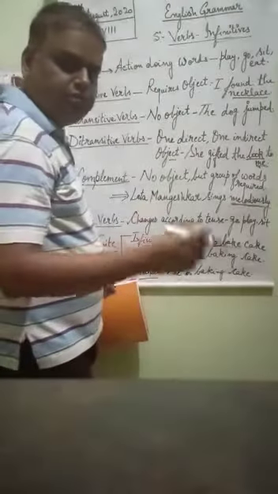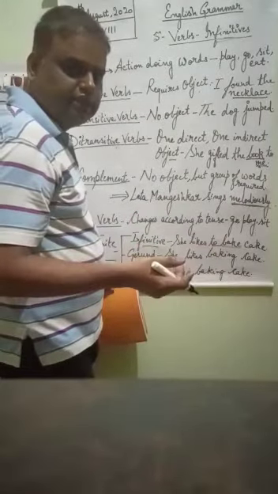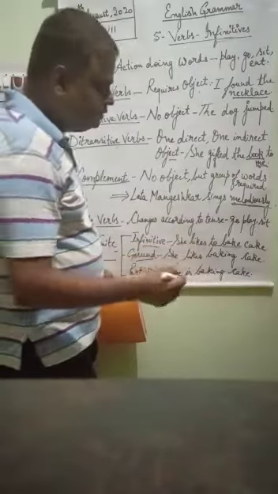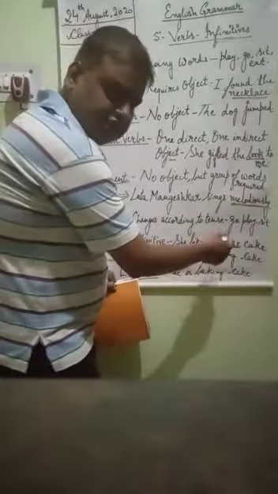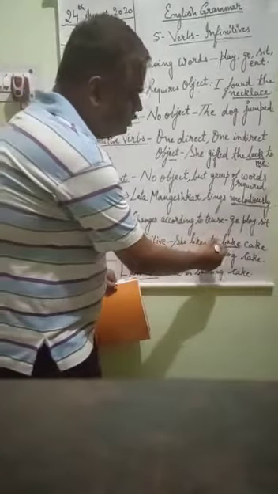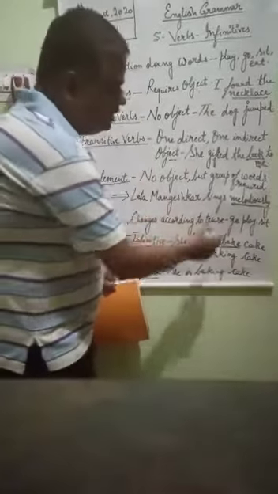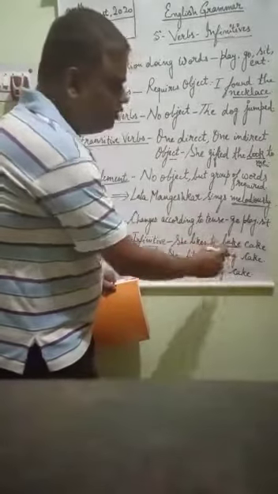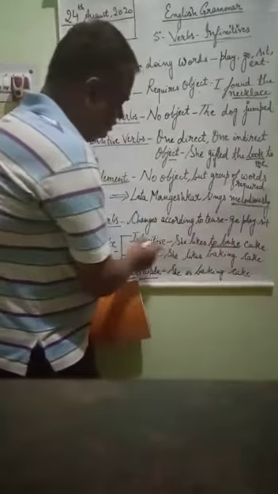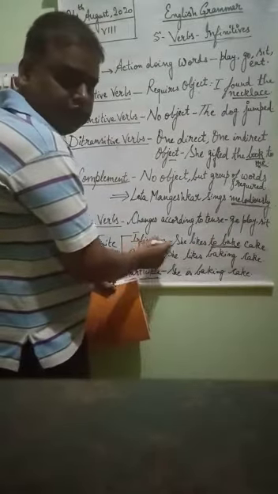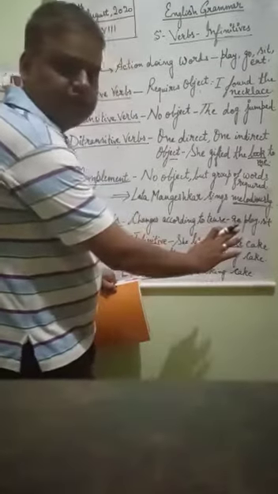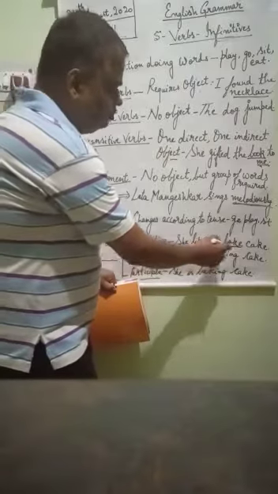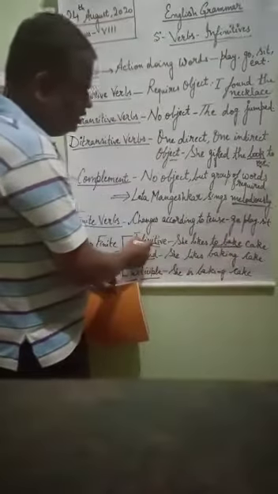Suppose that here, she likes to bake cake. वो केक बेक करना चाहती है, उसको केक बेक करना पसंद है. टू बेक ये नाउन की तरह से आ रहा है. It has come like a noun. Although when we hear it, we are thinking it is a verb, but it is not a verb, it is a noun. So where it is coming with to, it will be infinitive.